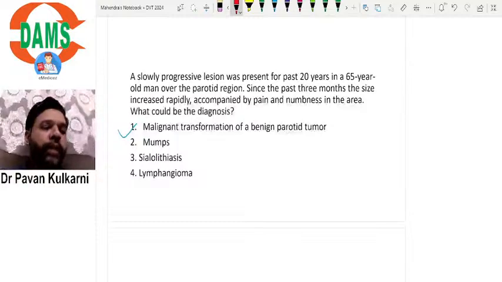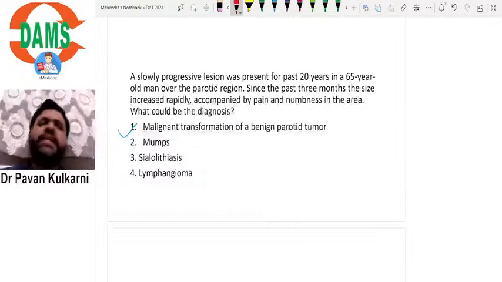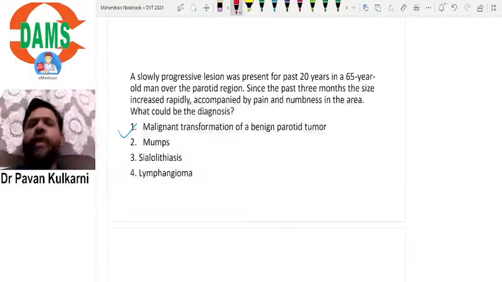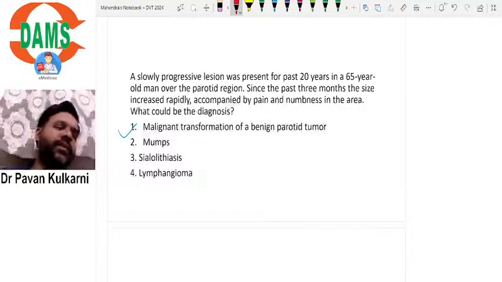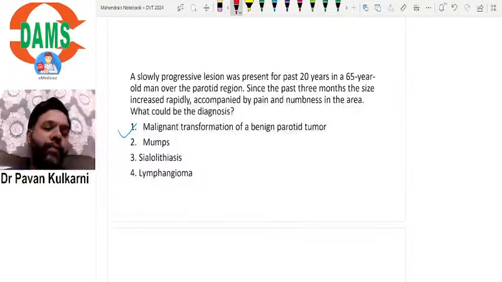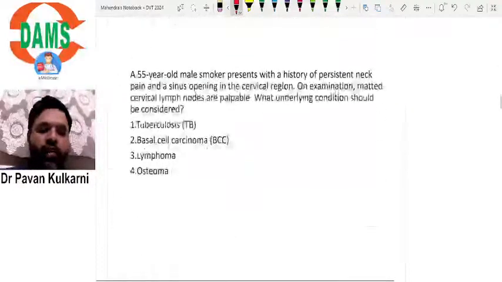Now next, lymphangioma. Lymphangioma is basically benign. It is considered to be a hamartoma. It's a benign condition, it won't have all these aggressive features. So all these aggressive features are characteristic of malignant transformation in a benign parotid tumor, classically the pleomorphic adenoma. Okay, let us move to the next question.